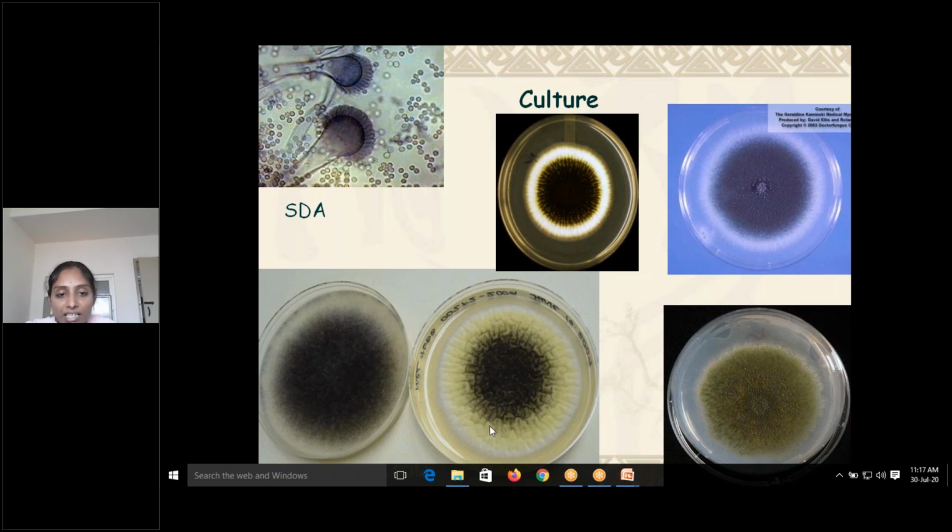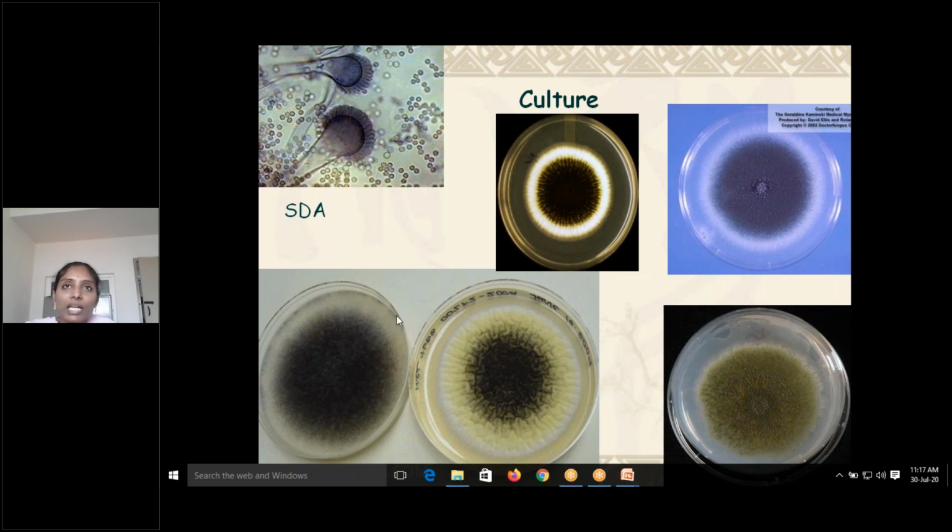If it is green color, you can see this green pigmentation. Here also you can see this green pigmentation. It may be fumigatus or flavus. So depending upon that also you can divide. And final confirmation is by the microscopy. So from these lesions, these are all powdery growth.